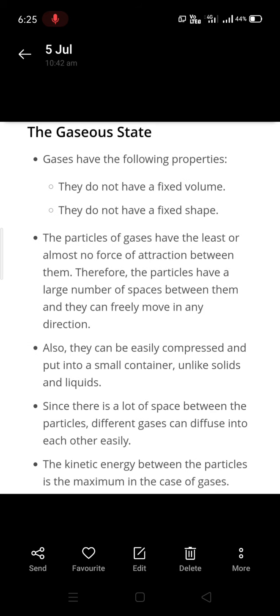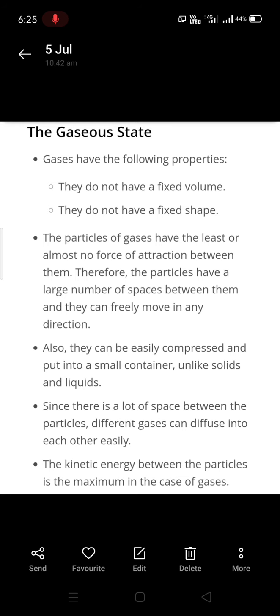Gases have the following properties. They do not have fixed volume, they do not have fixed shape. Particles of gases have least or almost no force of attraction between them, and they have a lot of space between them, so they can move easily in any direction. They can be easily compressed and you can put them into a small container, right?